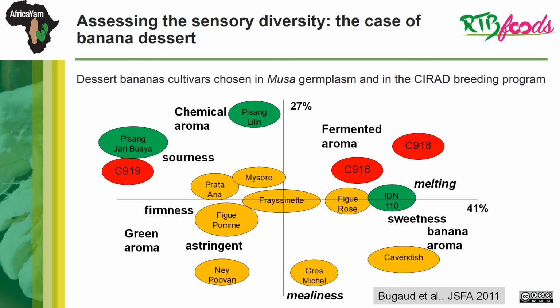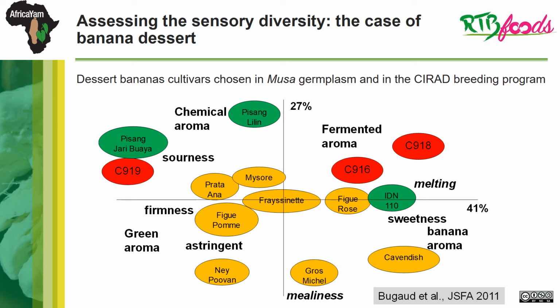The cultivars differed mainly in the intensity of sourness, sweetness, firmness, banana aroma, and mealiness. By comparing the sensory profiles of these cultivars, we can identify the characteristics in which they are similar or not.